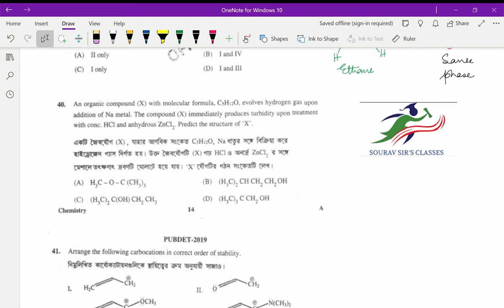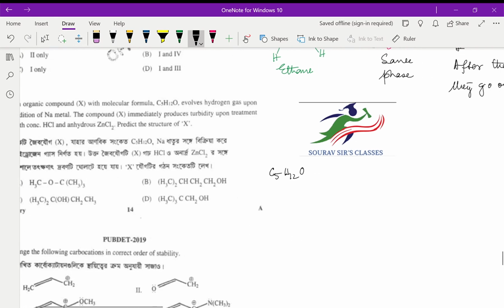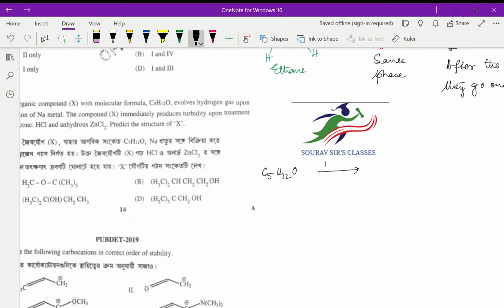Okay, so we have a compound C5H12O that is being treated with sodium, and it produces hydrogen. So obviously formula becomes C5H11O minus Na plus.